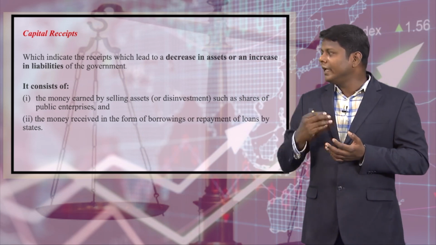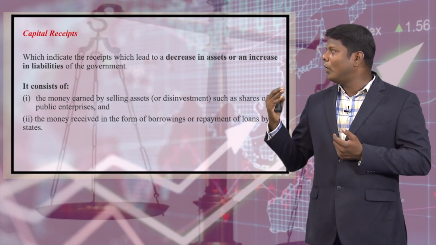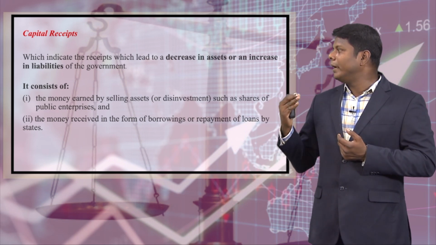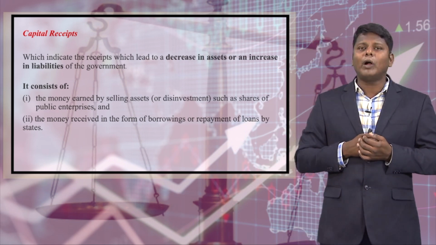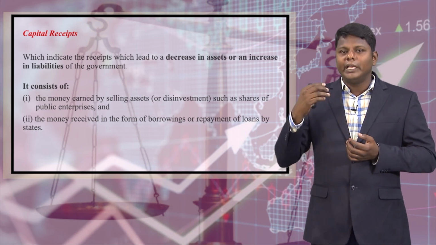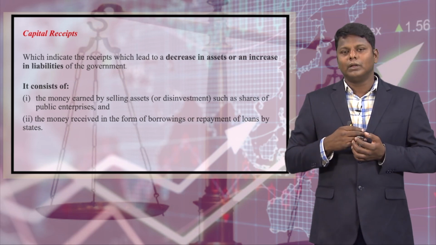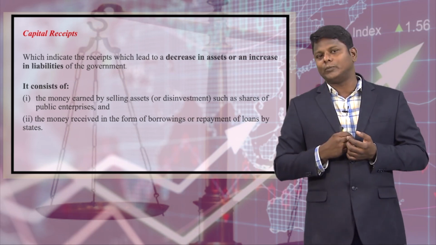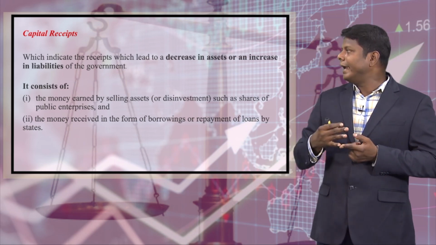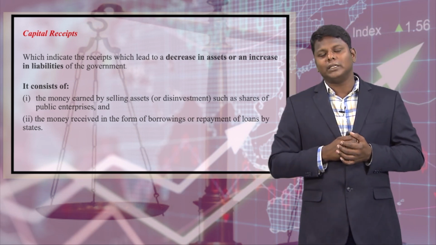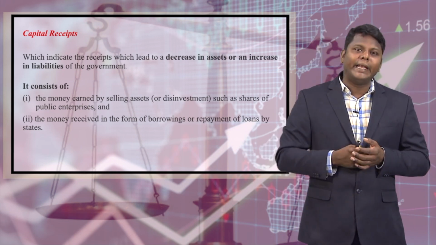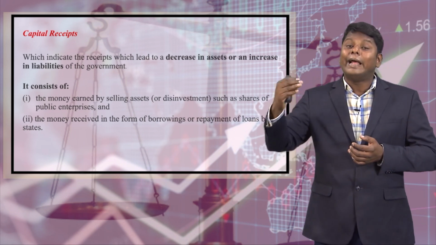Second, the money received in the form of borrowings or repayment of loans by the states. The money received in the form of borrowings, during a deficit, this borrowing takes place. And the repayment of loans by the states: if a state government has taken any loan, they will repay it.